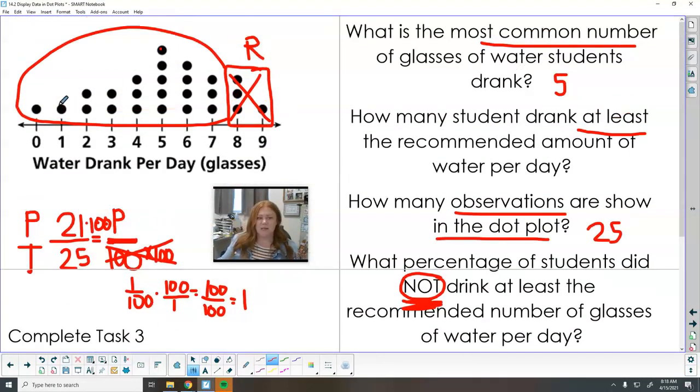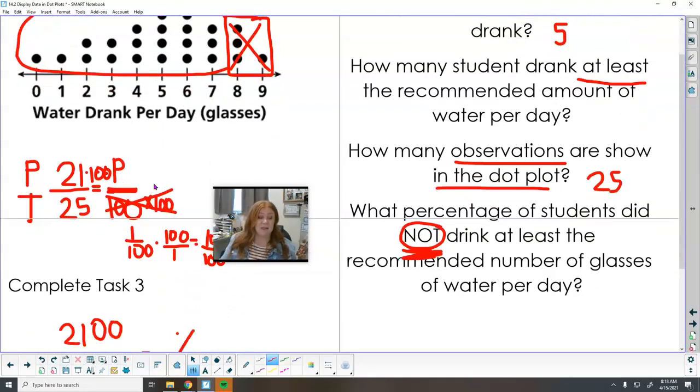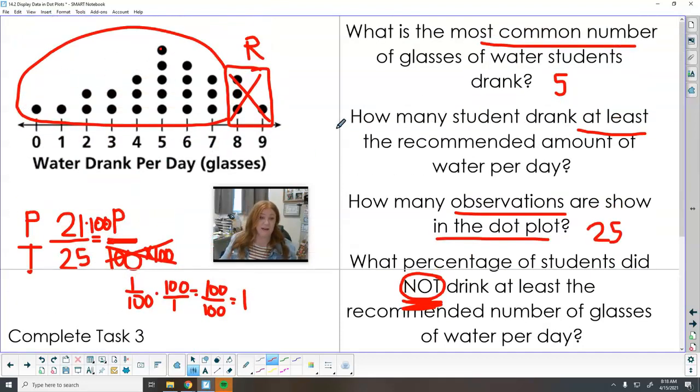So I know it's going to be a pretty high percent because there's only 4 people that did drink enough water and the rest of them did not. So right, that's definitely more than half. And I'm even thinking it's going to be much closer to 100 than anything else. So, I mean, it's not going to be 100, right? 100% of the people are not included in this part, but it's going to be a pretty high percent.